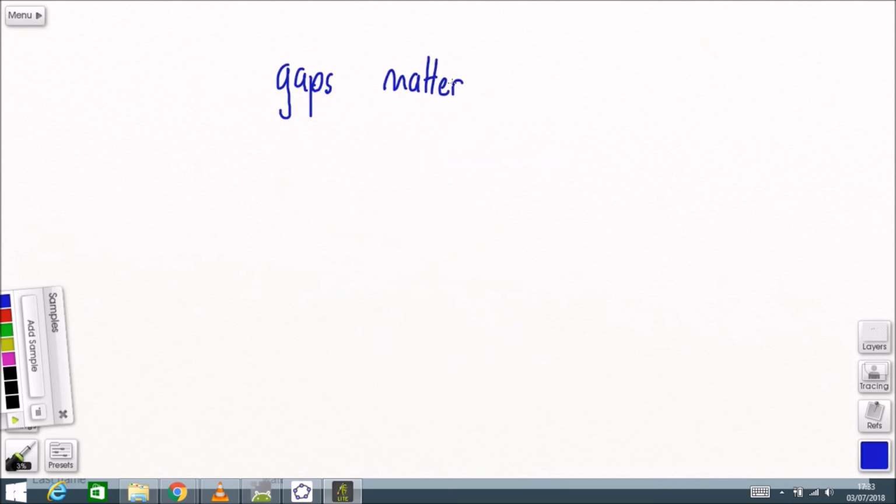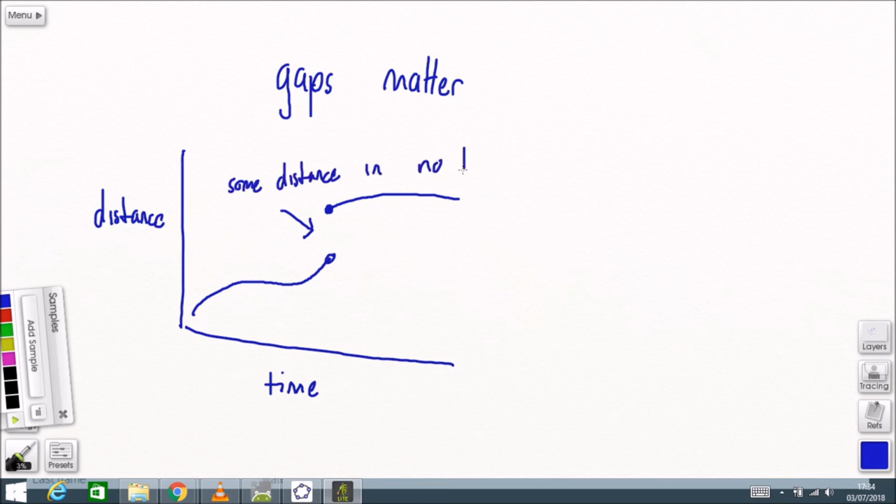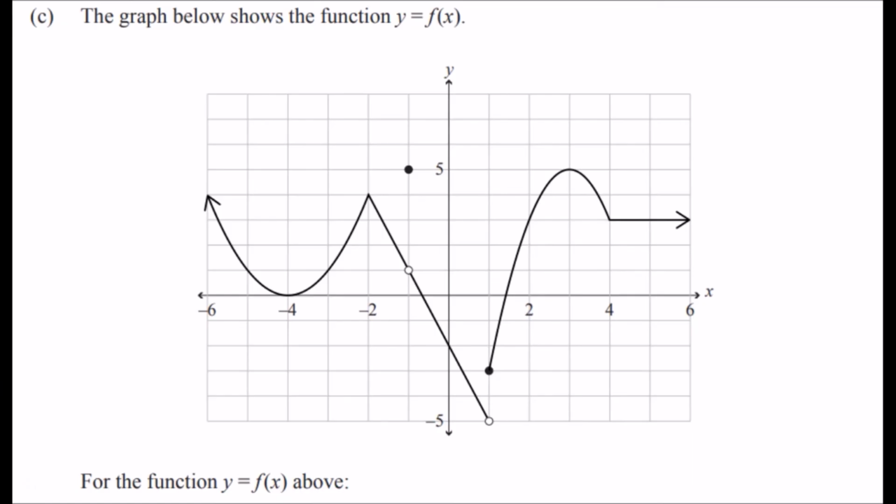Why do gaps matter? Let me illustrate with another distance time graph. We've got some person traveling along at a varying speed, and at some point they go some distance in no time at all, which is once again entirely impossible. See if you can decide whereabouts in this function it is not differentiable.